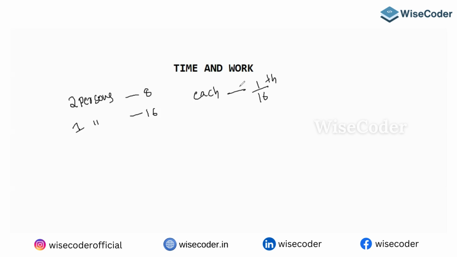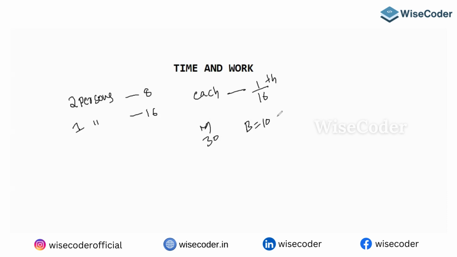Let's say a man works 3 times as fast as a boy does. That means the man takes 1/3 of the time the boy takes to complete the work. Obviously, if the man is 3 times as fast, then if the boy eats 10 bananas, the man will eat 30 bananas.